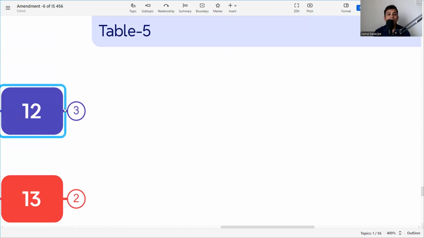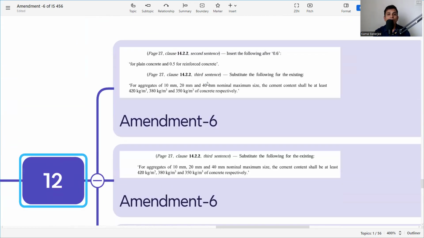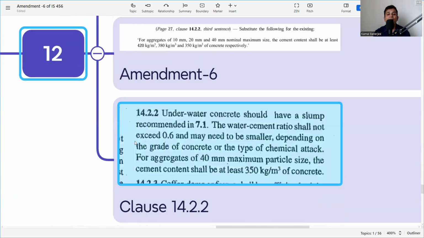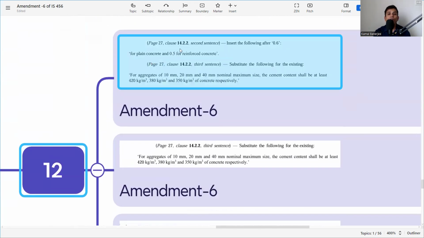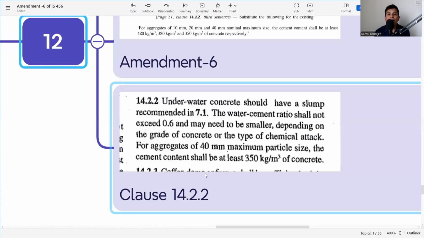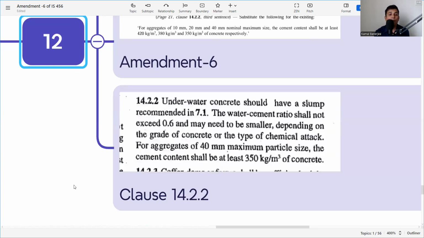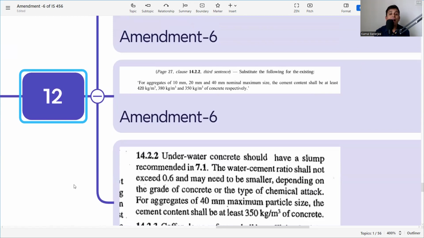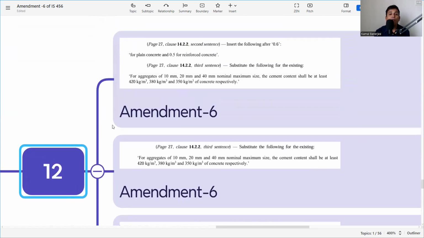The next is Amendment 6. What they're saying is, for plain concrete and reinforced concrete, for aggregate of nominal sizes 10, 20, and 40, the cement content shall be at least 420, 320, and 350 respectively. But what is in the amendment? See, it is the underwater concrete. So here is clause 14.2.2 in the original IS 456. What is 14.2.2? The underwater concrete should have a slump as recommended in 7.1. If there is an underwater concrete, then what will be my clause?